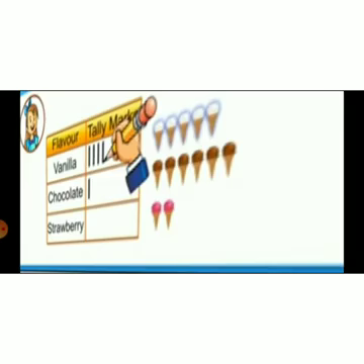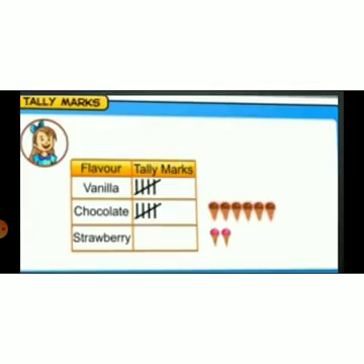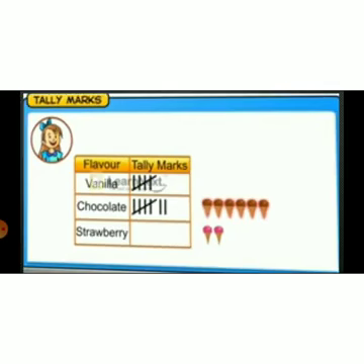We write 4 vertical lines and put a diagonal line across. Then the chocolate ice creams, there are 7. The first 5 are marked like this, and we mention the other 2 lines. Here I think one ice cream was missed, but that is not a problem.